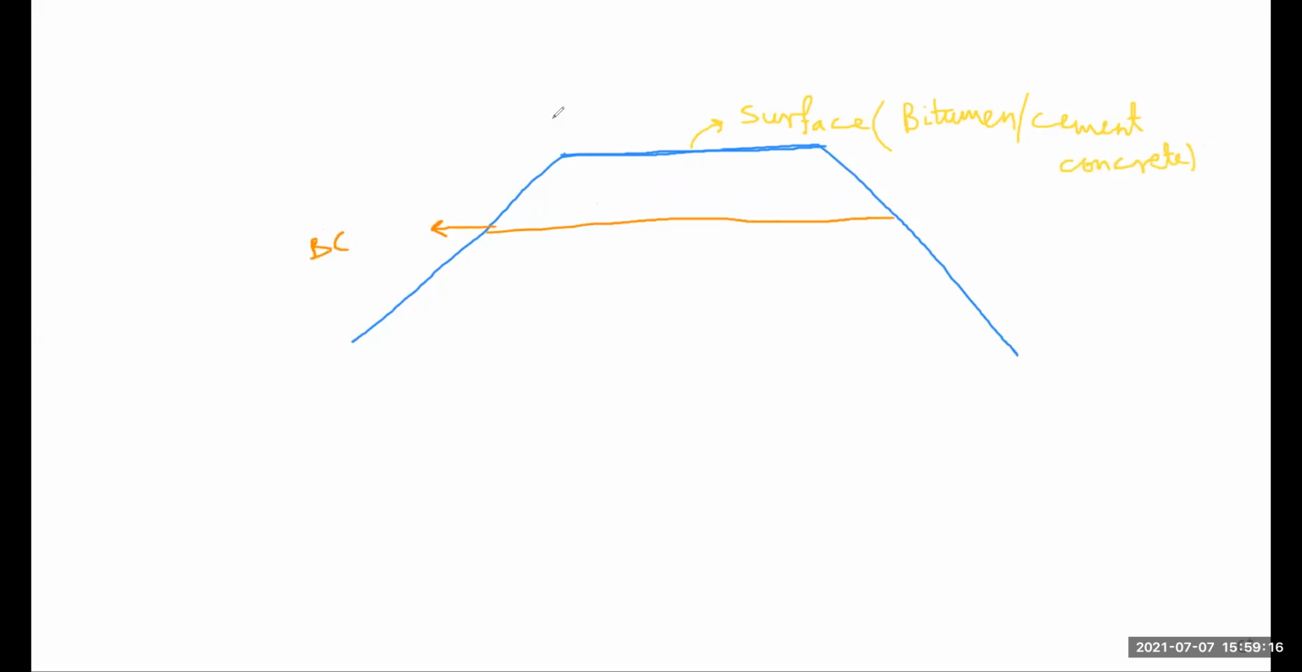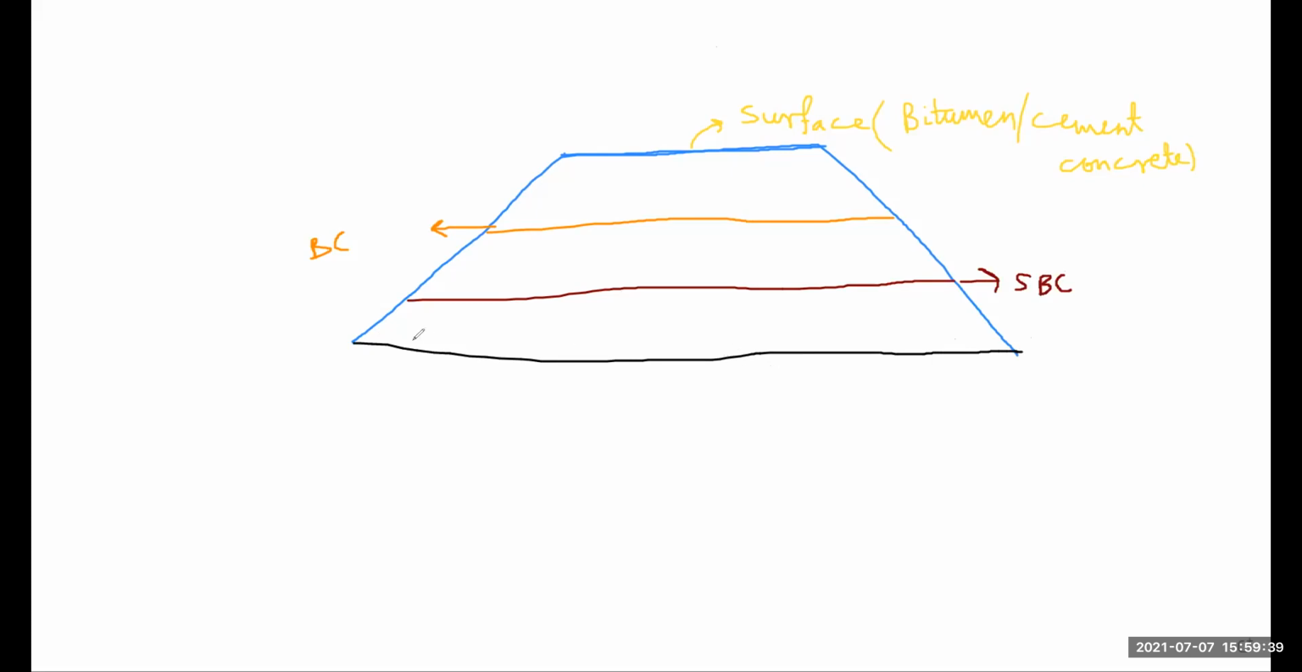Then you have the sub base course. And then this is your subgrade layer, the soil subgrade. So the last layer is your soil subgrade.